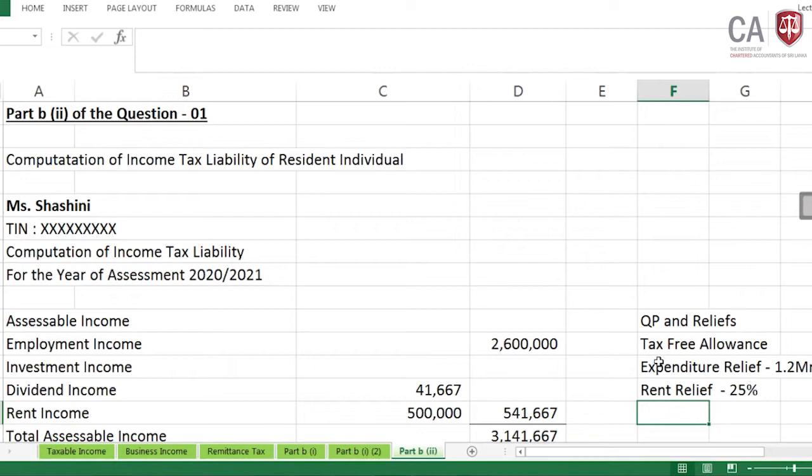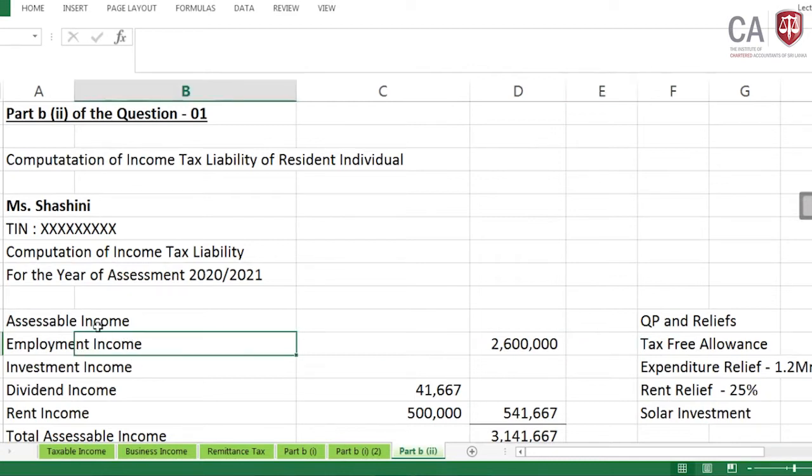And again we have the investment in solar panels. We have the solar investment relief for individuals. Please look at these things. Now with this summary, let me come to the solution.